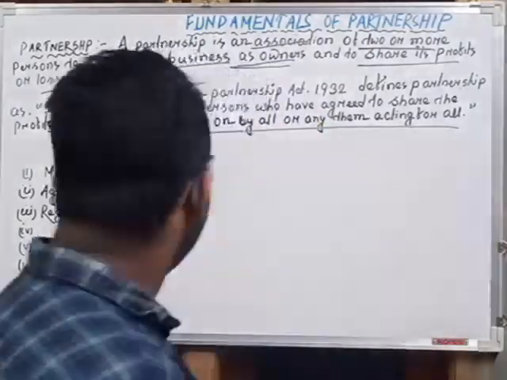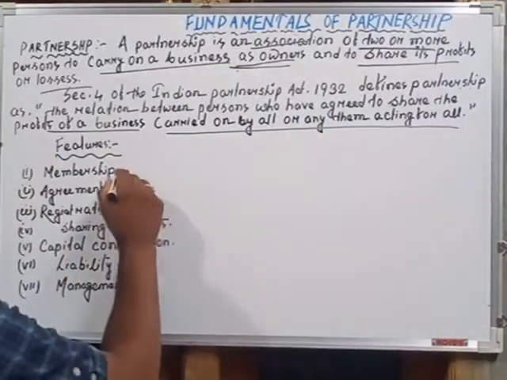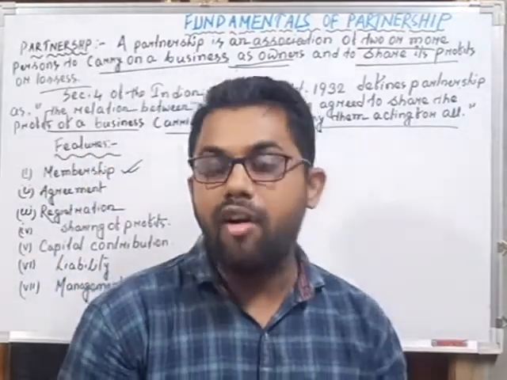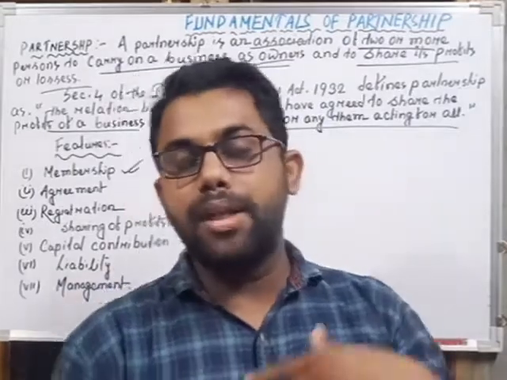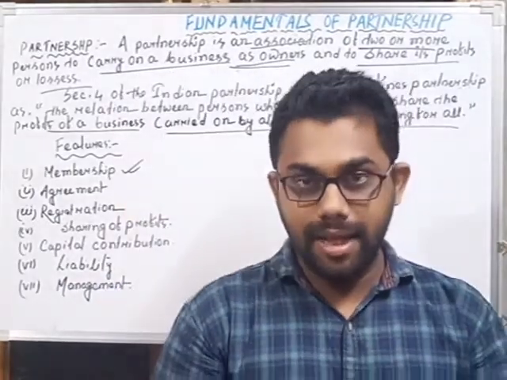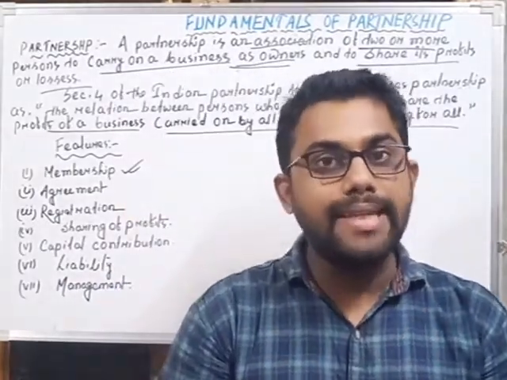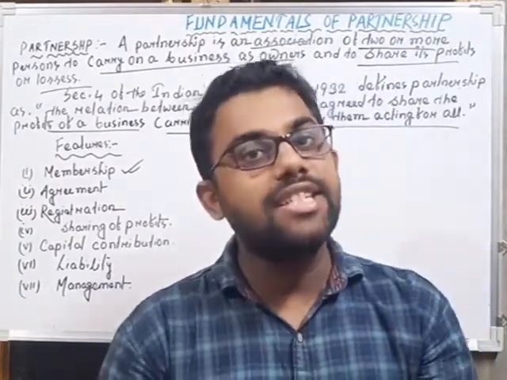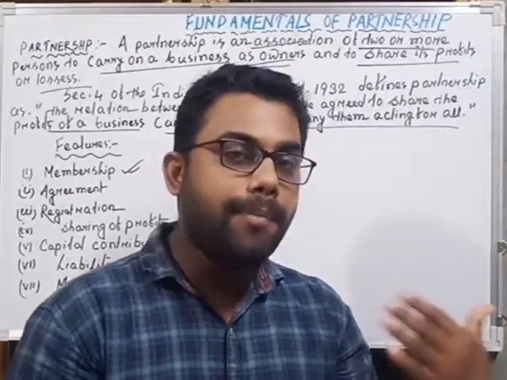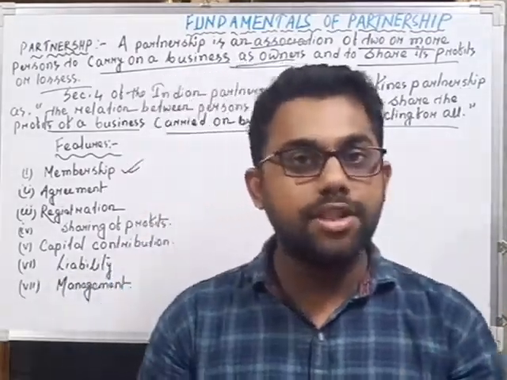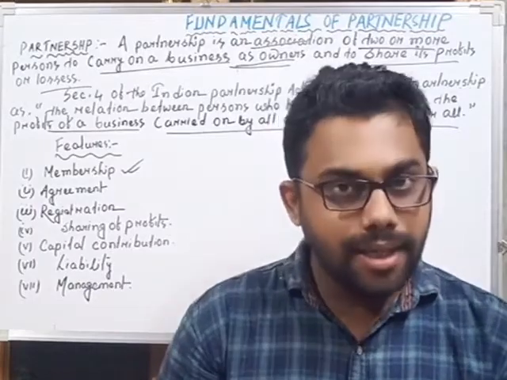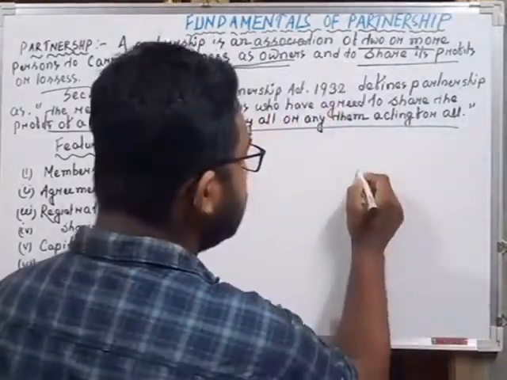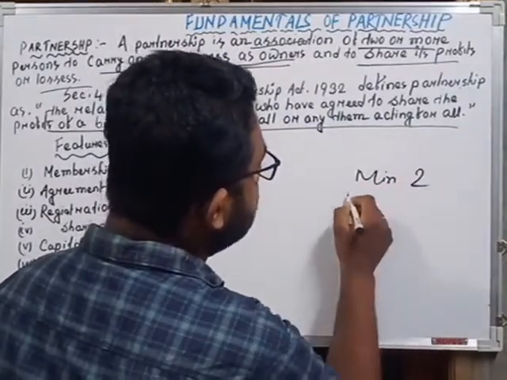Okay, so what are the features of partnership? The first one is membership. Membership means the number of members in a partnership. In order to start a partnership business, the minimum number of members we need is 2, and the maximum number of members is 10. So minimum is 2 and maximum is 10.